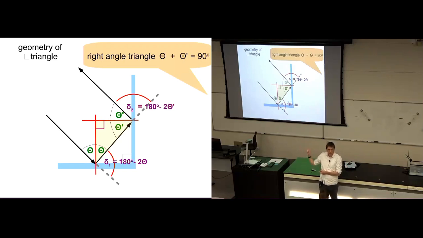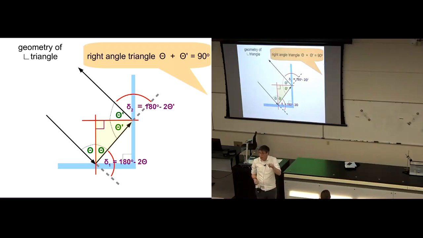And so it must be that theta and theta prime, what do they add up to? They have to add up to 90 degrees. Because if we add the 90 degrees to the other 90 degrees here, we get the 180 degrees of every single triangle in the world. Okay, so we know another bit of geometry: theta and theta prime sum to 90 degrees. That's all the geometry lesson for this particular problem.